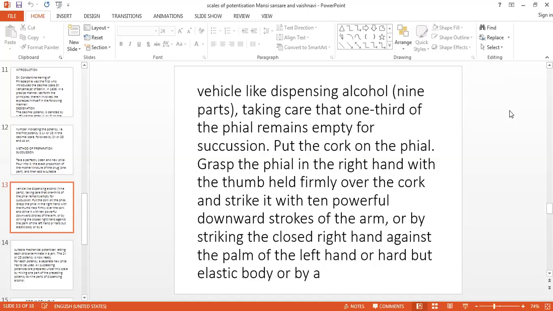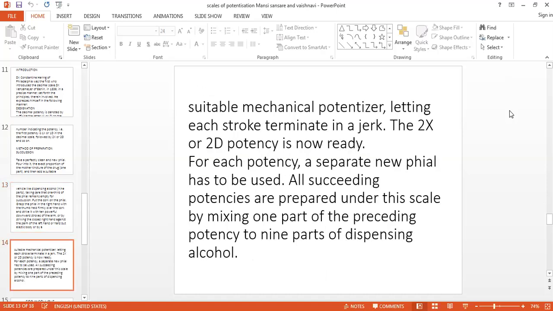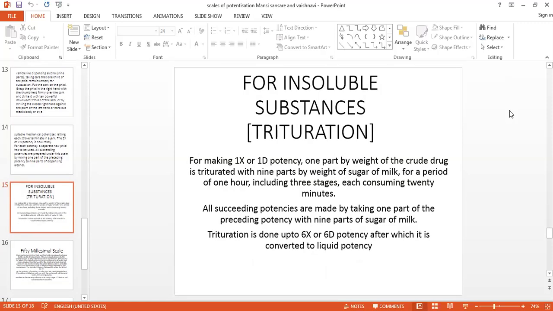For the succussion, we are following the same procedure as in the centesimal scale. Only the ratio is different. Here the ratio is 1:9: 1 part of mother tincture, 9 parts of alcohol. Give 10 downward strokes. You will get 1x potency. Similarly, we can form the 2x potency, 3x potency by keeping the same ratio 1:9.